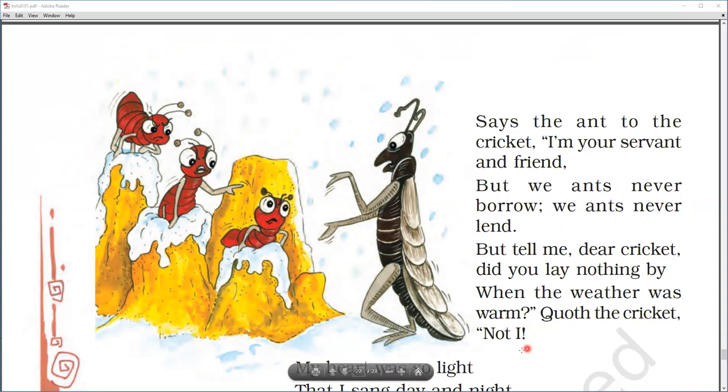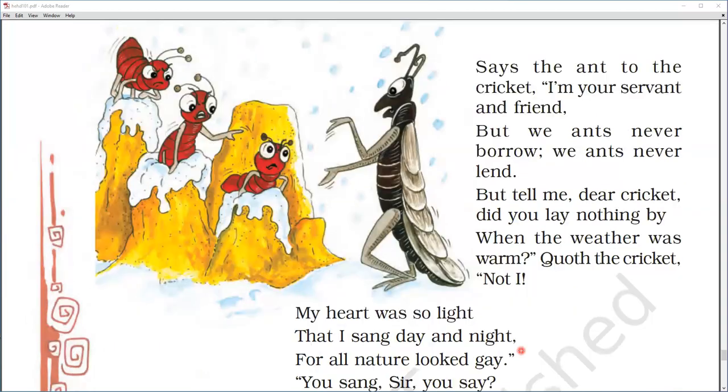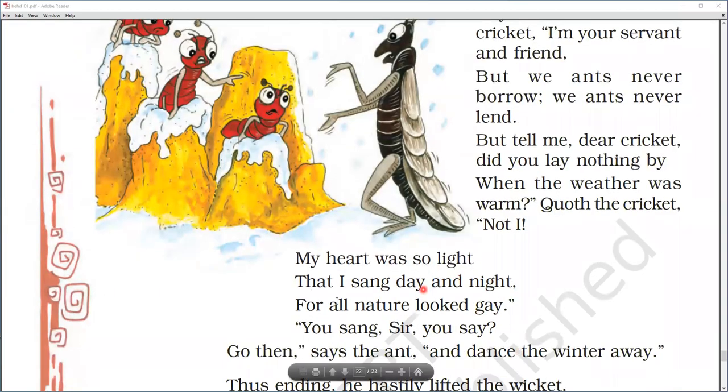Quote the cricket, that is, the cricket spoke. What reply did the cricket give? "Not I, no, I did not do that. My heart was so light that I sang day and night." Now he says that my heart was so happy, so hale, so hearty, that I was not worried at all and I sang day and night. I just kept on singing and singing and singing, day and night.